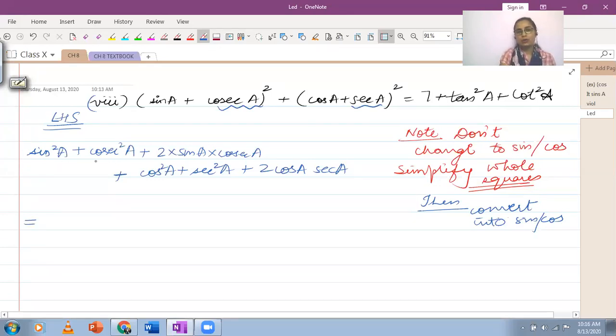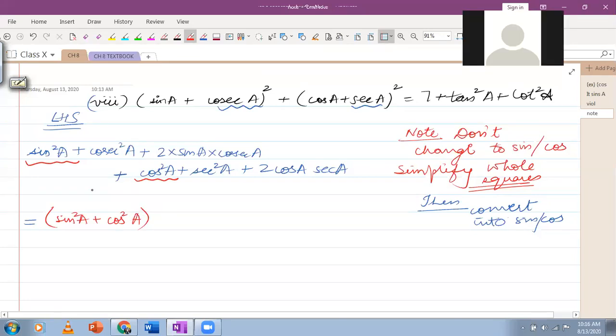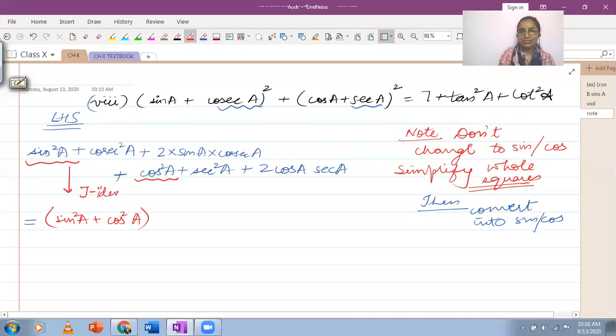So right now in this expression, I would like you to focus on the first term and the first term: sin square A plus cos square A. Why did I combine these? Can anyone tell me? This is the only question which uses all three identities. This question will use all three identities. So this is the first identity. This will become 1, right?